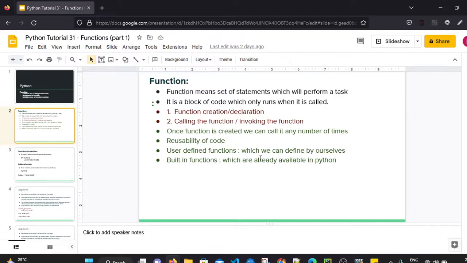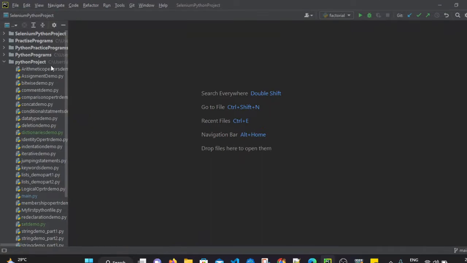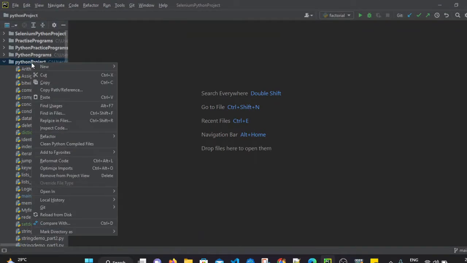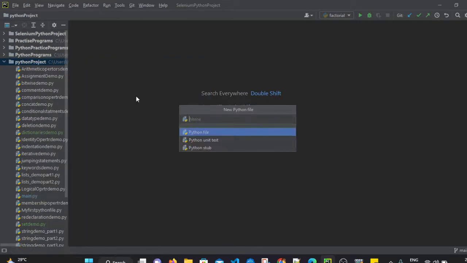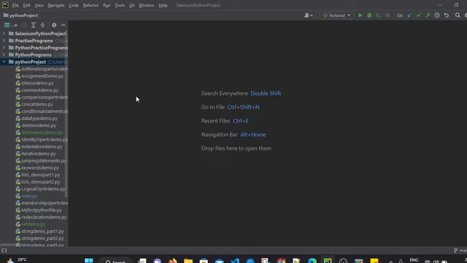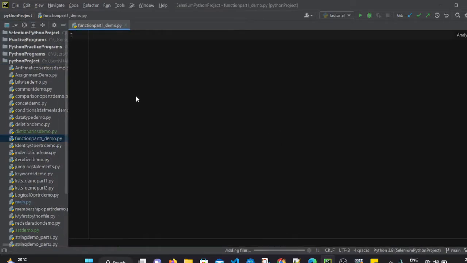Now let's see practically how we can create a function. I am going to PyCharm. Let's create a new Python file, and let's name it function part1 demo. So we have created one Python file now.